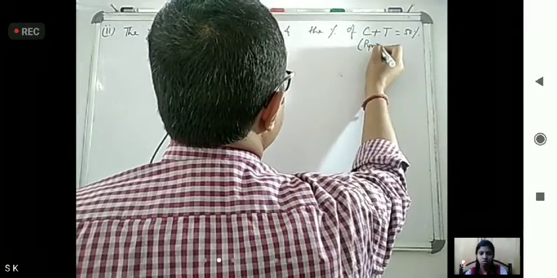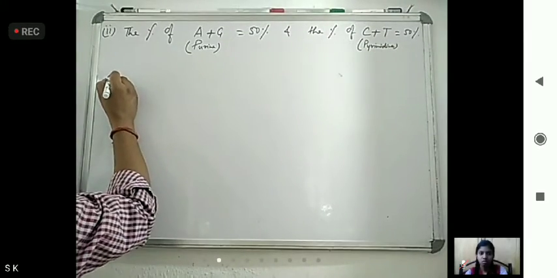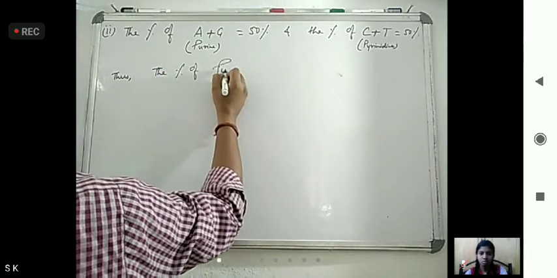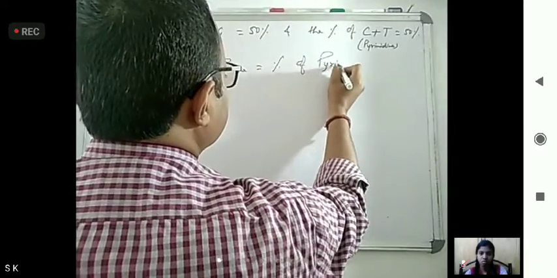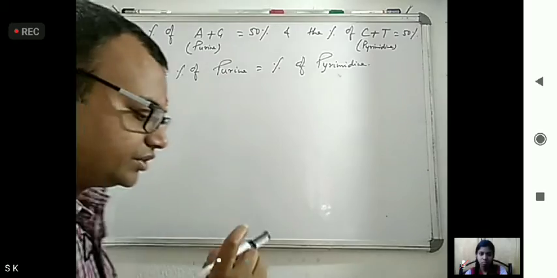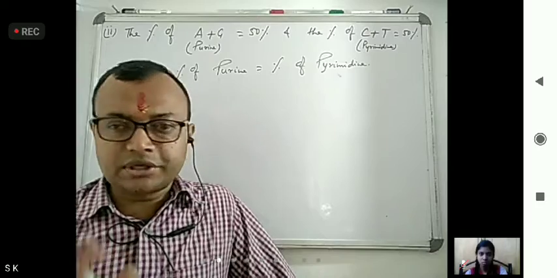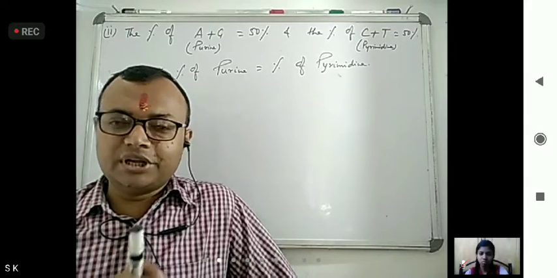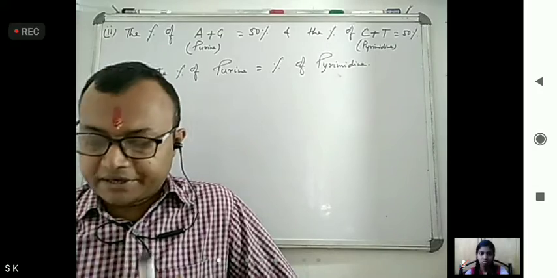This is pyrimidine. Thus, the percentage of purine is equal to the percentage of pyrimidine. Many numerical questions come on the basis of this. First we saw adenine equals thymine, guanine equals cytosine. Next, adenine plus guanine, purine, equals 50%, and cytosine plus thymine, pyrimidine, equals 50%.